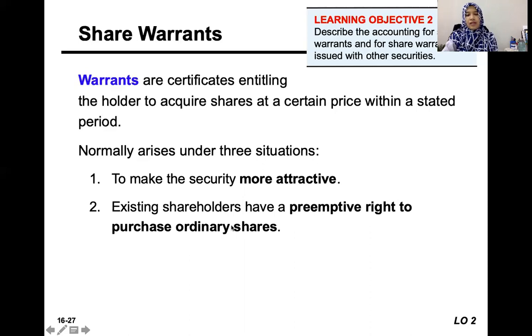The share warrants are also used for existing shareholders to exercise their preemptive right. Remember, we discussed the preemptive right, which means that the existing ordinary shareholders have the right to additional issuance of shares by the company, to avoid takeover.